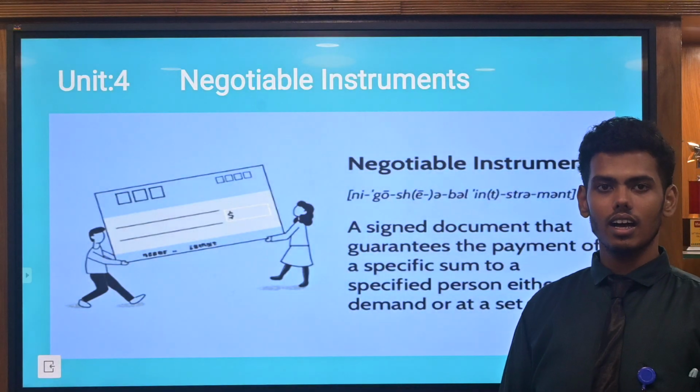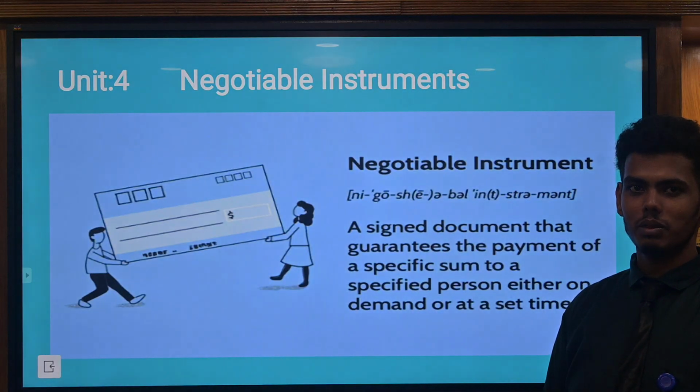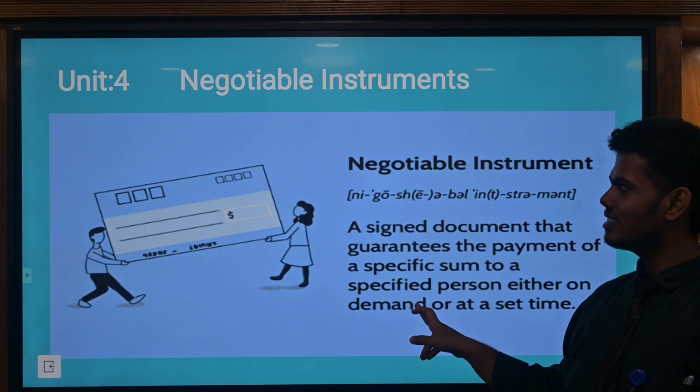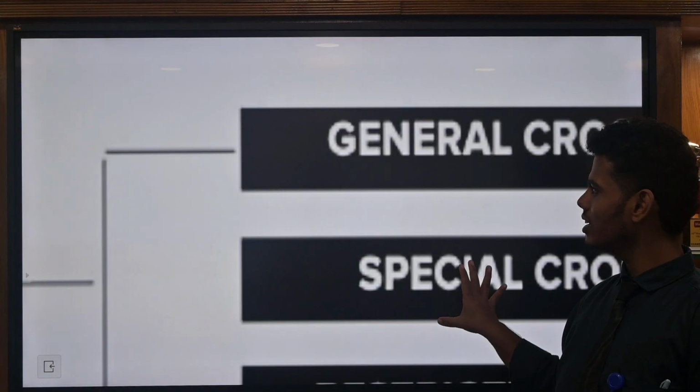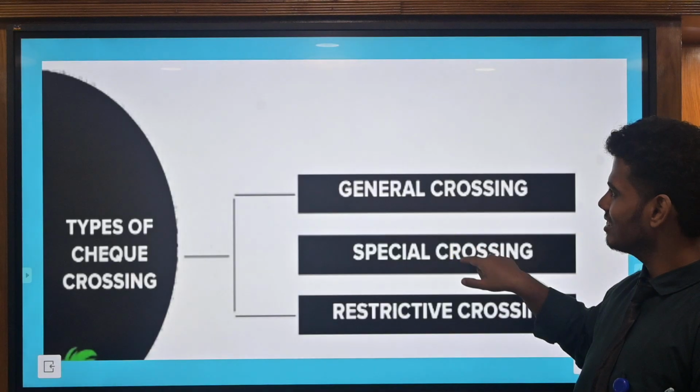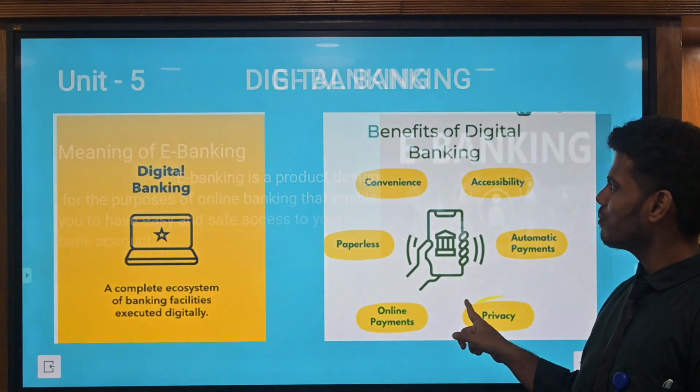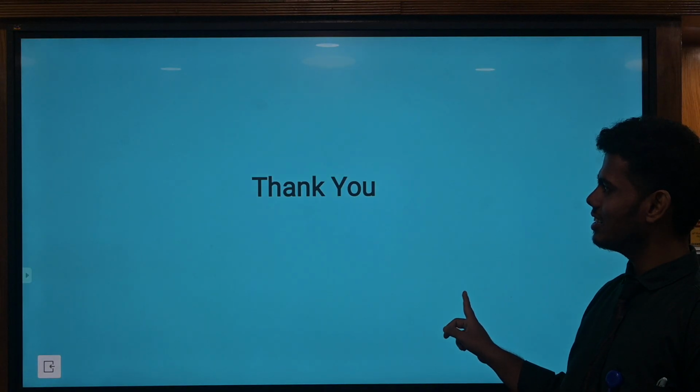Next we have to see the negotiable instrument. Negotiable instrument. Okay. Next.